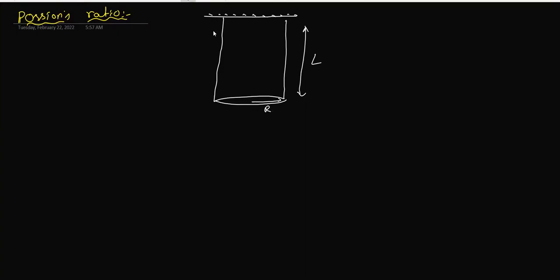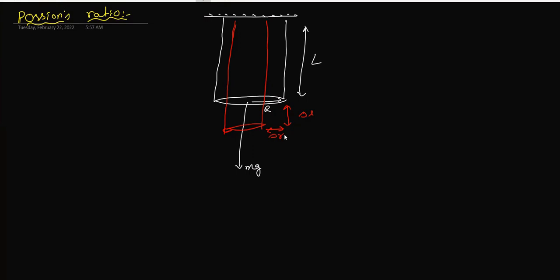So what will happen due to the weight downward? The weight of the cylinder will come, Mg. Due to that weight, elongation will come into the picture. So when elongation is coming, this will become like this. Its length is going to increase, right? This much length is increased, delta L, and this much radius is decreased, that is called delta R, which we have chosen here.